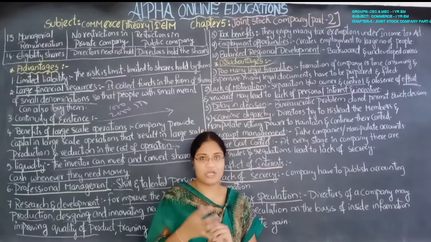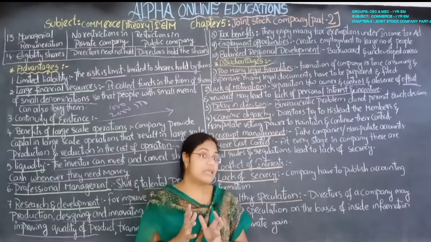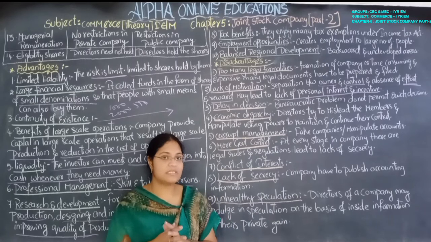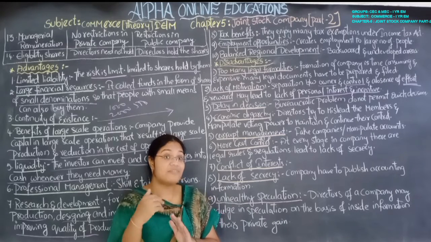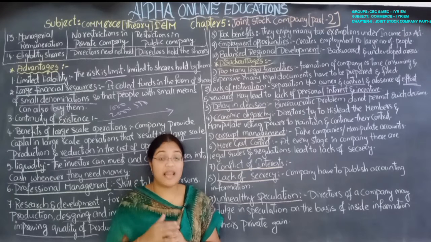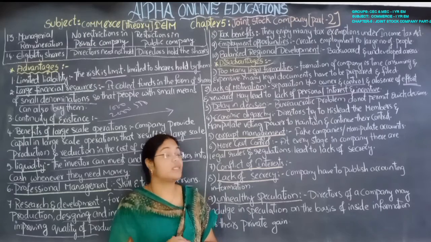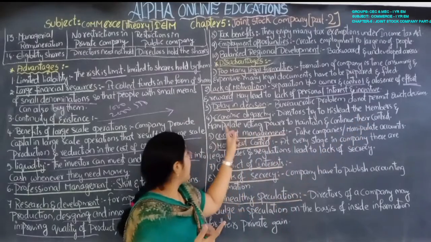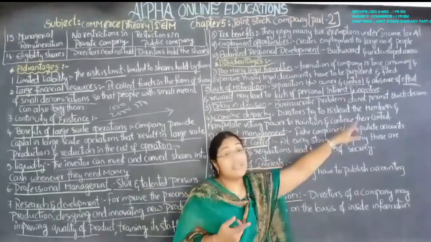types of rewards to them. All these things are not in the policy of the company. This is not there in the company rules, but they are doing that. Why? Because they want to become the director for the next voting election. In the next election, for what is going on in the company, they only want to become the director. Okay, directors try to mislead the members and manipulate the voting power to maintain and continue their control.